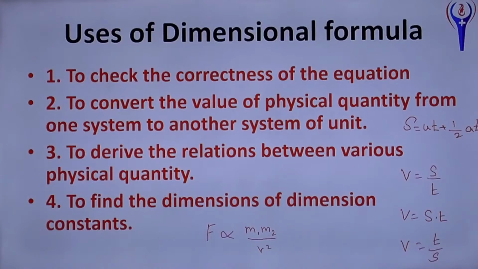Here M1 into M2 is mass, force due to gravitation, F is proportional to M1 M2 by R square, and here F equal to K into M1 into M2 by R square, that is equal to G into M1 into M2 by R square. Then you can find the dimension of the dimensional constant using this.